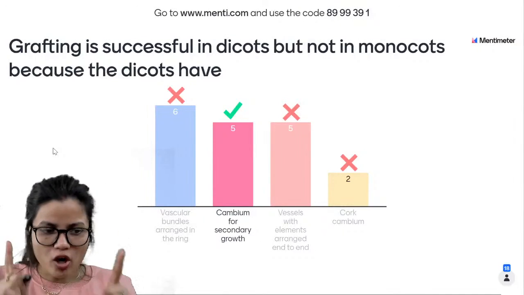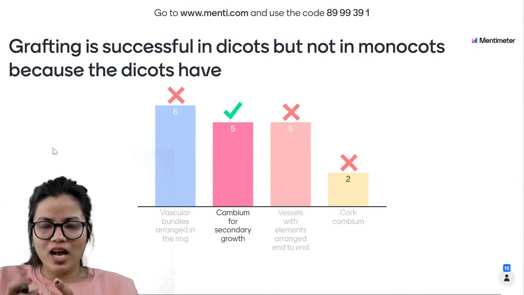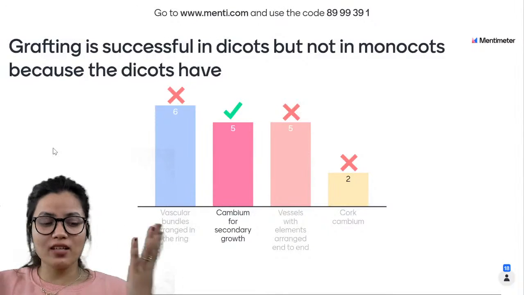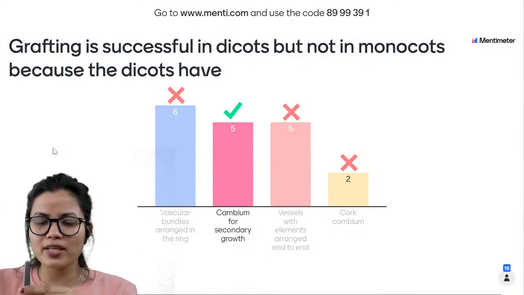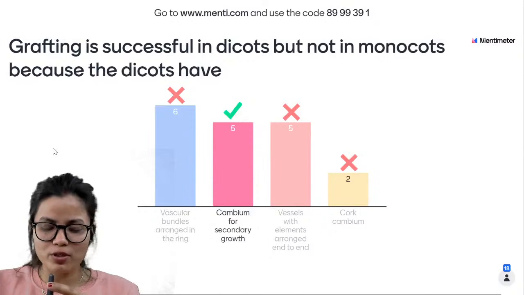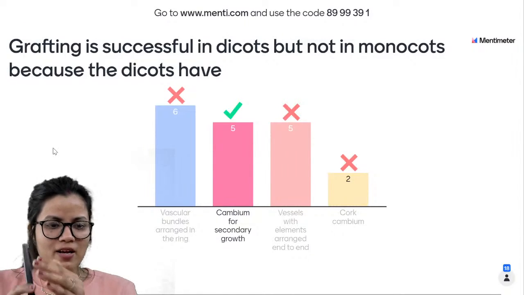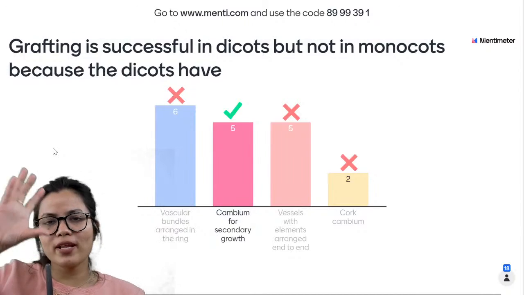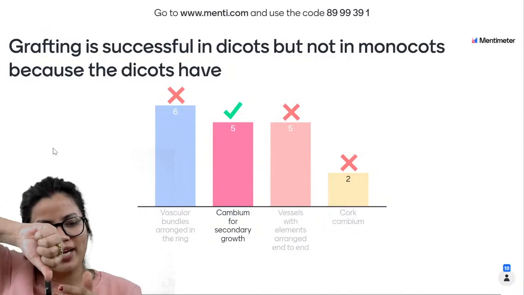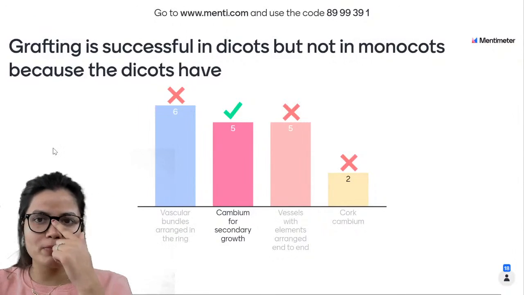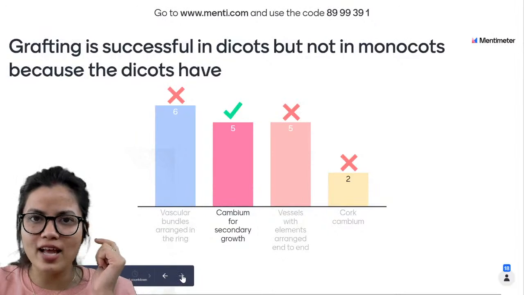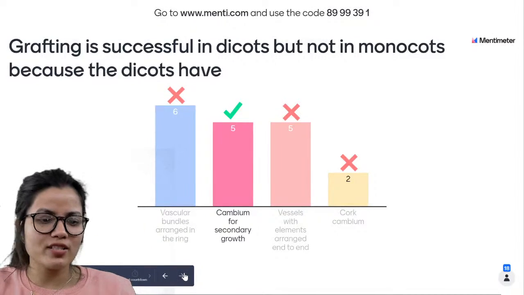Dear, in the dicotyledonous plant, they are thick, and grafting is possible. Grafting is a type of asexual reproduction in which we take the lower part of one plant, the stock, and an upper part, the scion, and bind them together. It is possible in dicots because dicots have cambium.